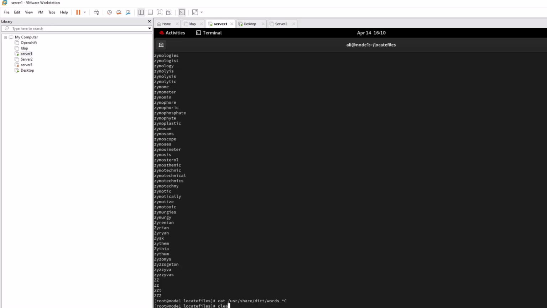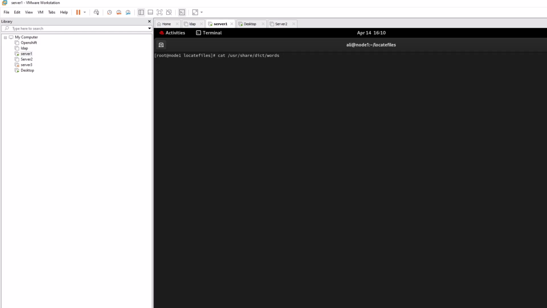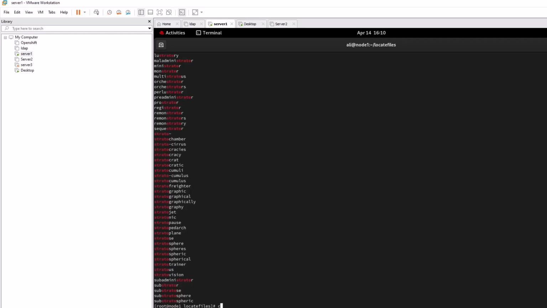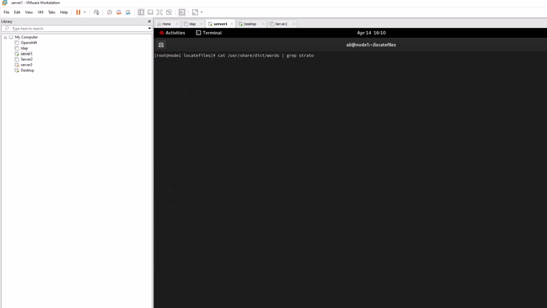One second, let me clean it. Pipe sign. Where is the pipe sign? Yeah, grep. And what is the string you want to search? Once again, stratus. Right. You can see this is the string which is found from the file. So type it, and then you have to redirect everything to this location, root lines.